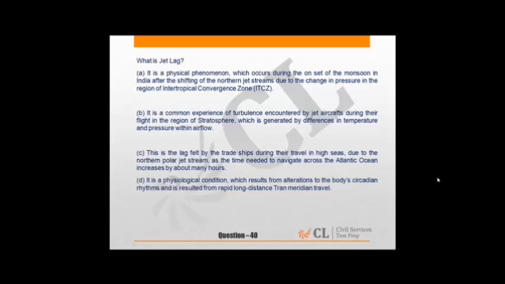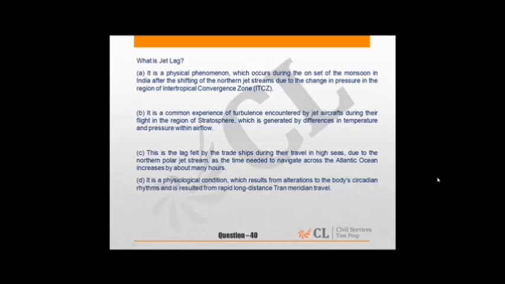As we cross different time zones and reach the place where we are going, if that has a different time zone, then we will feel certain rhythmic disturbances in our body. This is called jet lag.